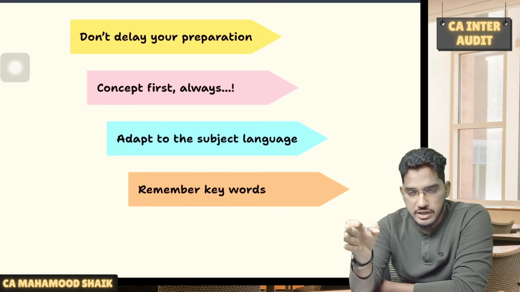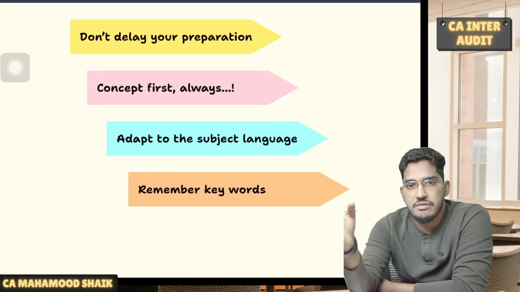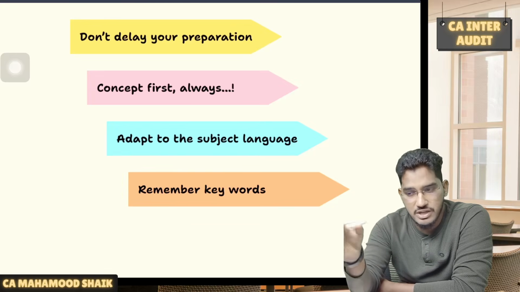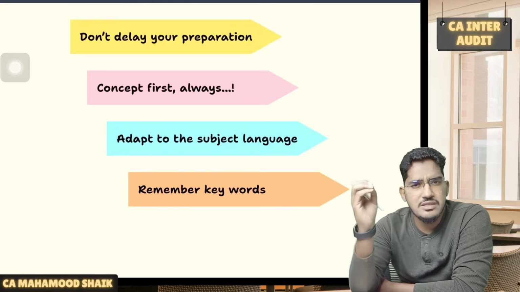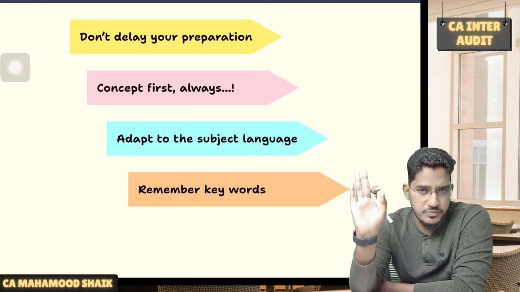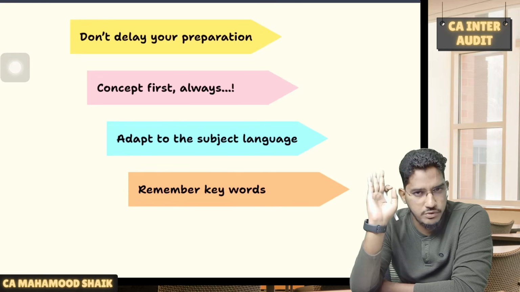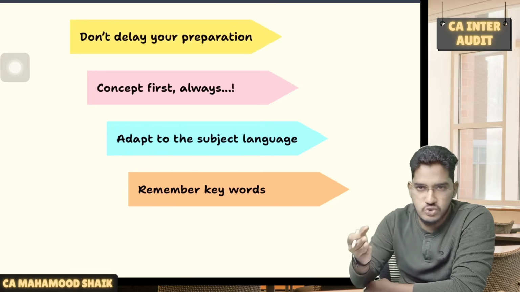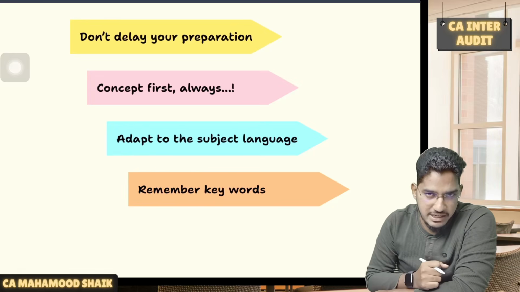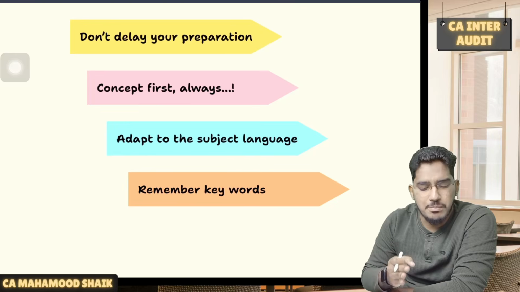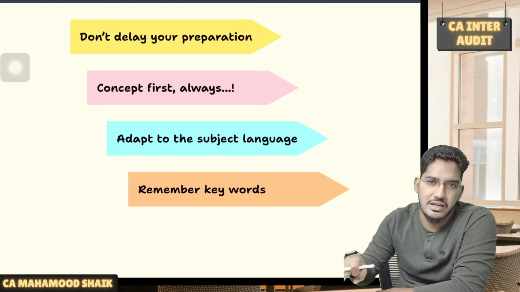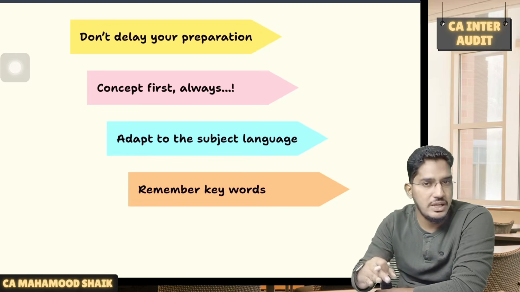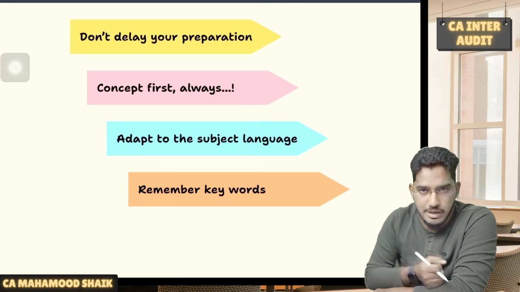Similarly, if your target, if your objective is to qualify the CA Inter Auditing examination in the Jan'26 attempt, then there are some prerequisites which you are required to follow. There are some preconditions which you are required to fulfill. Unless you make these things correct, no matter whatever approach I tell you, that will not be of any advantage for you all. So let us make our basic things right, so that then we can follow that approach.